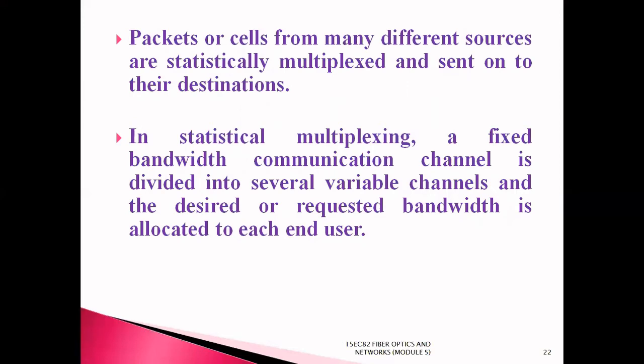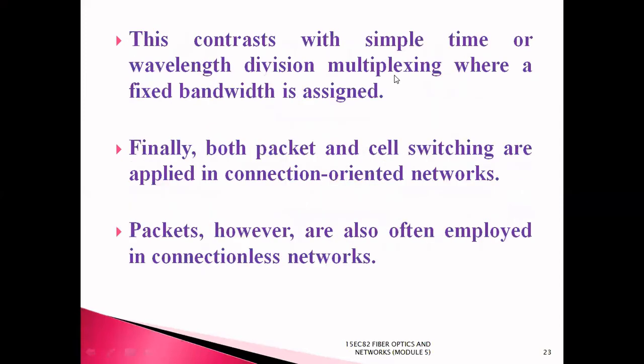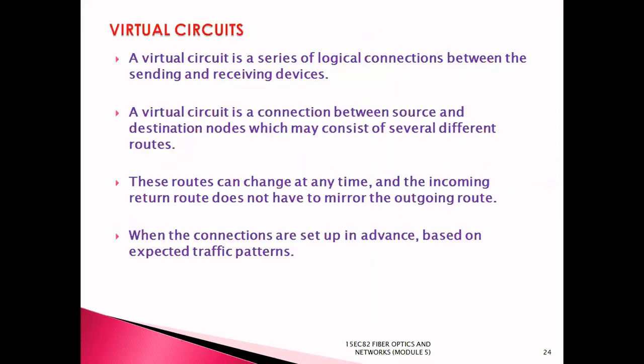In statistical multiplexing, a fixed bandwidth communication channel is divided into several variable channels, and the desired or requested bandwidth is allocated to each end user. This contrasts with simple time or wavelength division multiplexing, where fixed bandwidth is assigned. Finally, both packet and cell switching are applied in connection-oriented networks. Packet switching, however, is also often employed in connectionless networks.